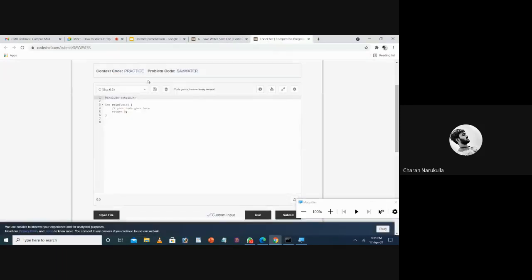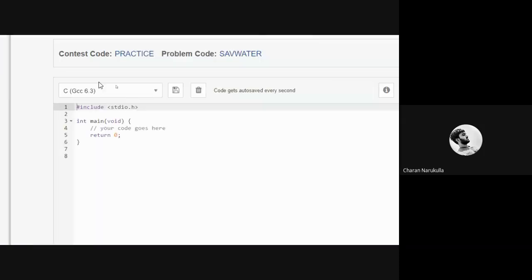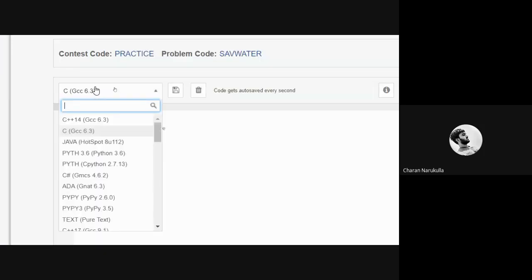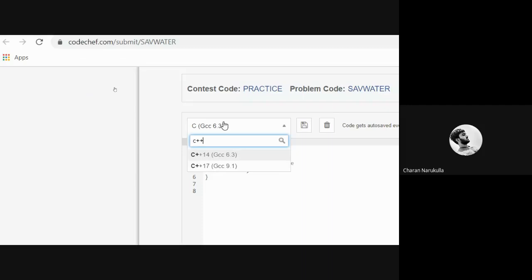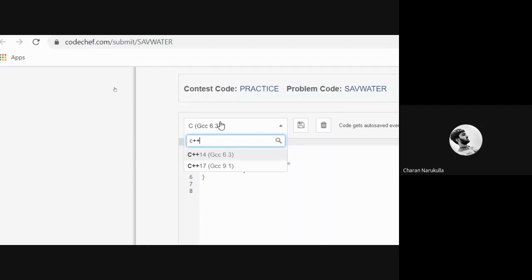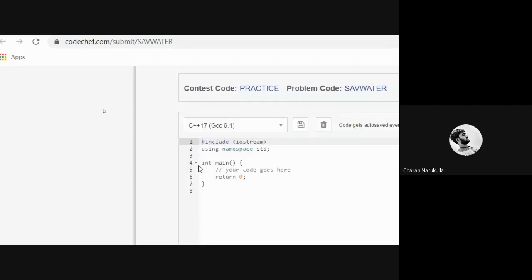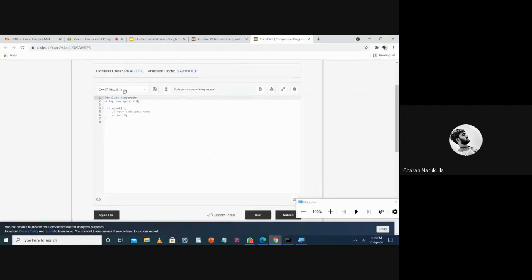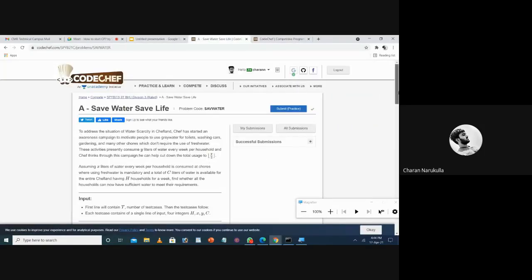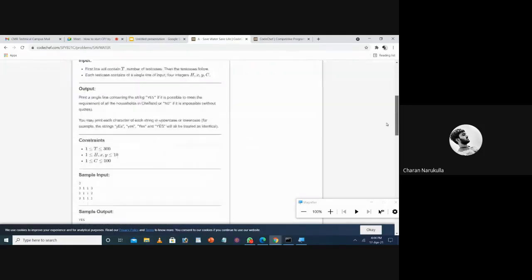There, you need to select the programming language in which you would like to code, and then you can continue writing your code. So let me execute it while explaining this problem.